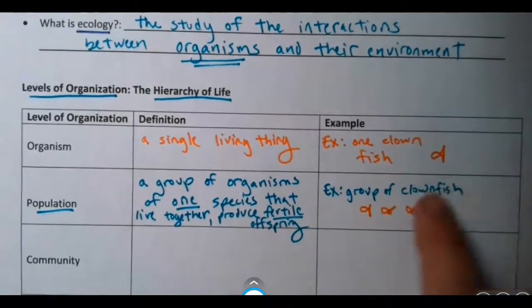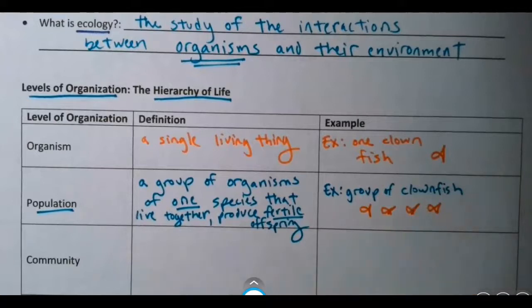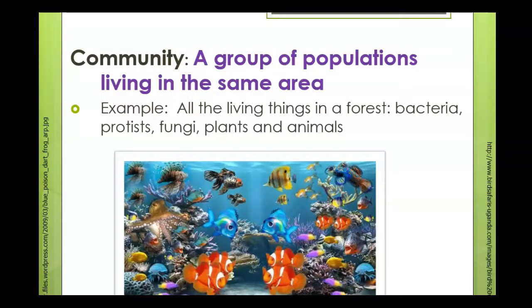Okay, so next we're going to get up to the community level. Communities are groups of populations living together of different species. So we're going to use our ocean example again. If we think about the ocean where Nemo lives, the community would be the clownfish that live in the community, the other types of fish, the coral, the bacteria, the algae. All the living things that live in that area are part of the community. Lots of species living and working together. This is where you get your food webs, like sharks eating fish, fish eating algae and smaller fish. That's part of the community.